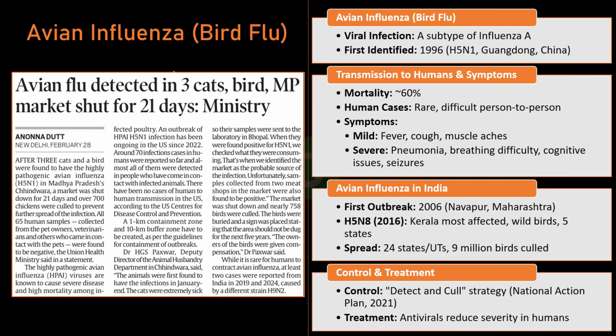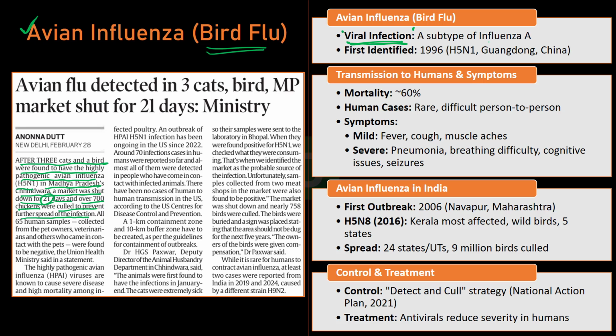Now, moving further to the next article, it says that after 3 cats and a bird were found to have the highly pathogenic avian influenza, that is the H5N1 virus, in Chhindwara, Madhya Pradesh, a market was shut down for 21 days and over 700 chickens were culled to prevent further spread of the infection. So now, in this context, it is important to know about avian influenza, which is also known as bird flu. See, it is a highly contagious viral infection. Remember, it is a highly contagious viral infection.